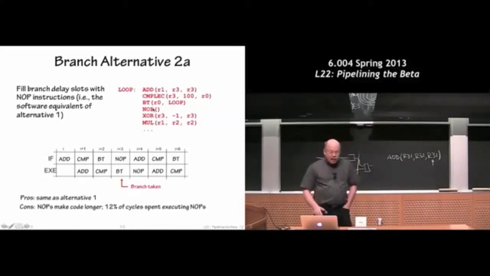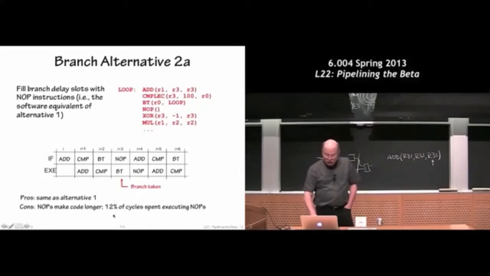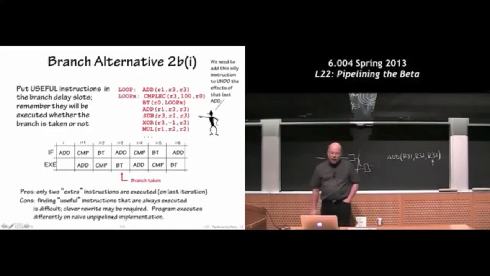So a little less hardware, but the cost is my programs are now 12% longer than they were, which is a non-trivial cost, particularly on cell phones and watches and washing machines and things like that. These costs add up. Okay, so we could do the same thing in software, and now we're getting into the fanciful part. I'll take into account that, in fact, I'm going to move the add that was at the top of the loop.